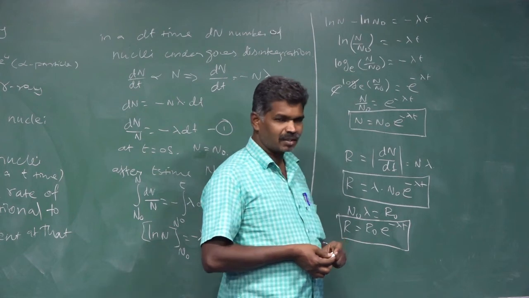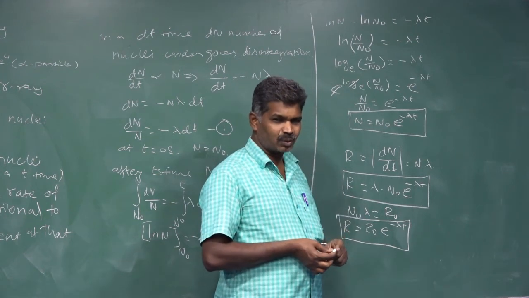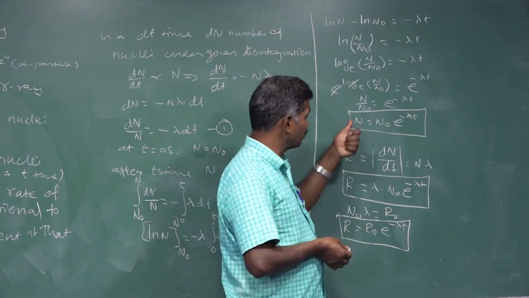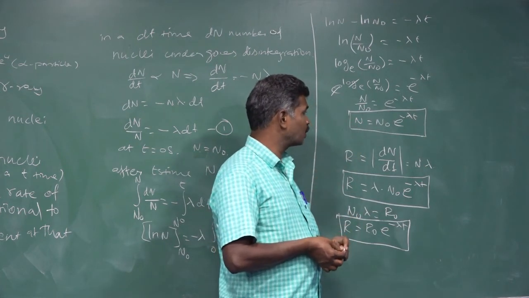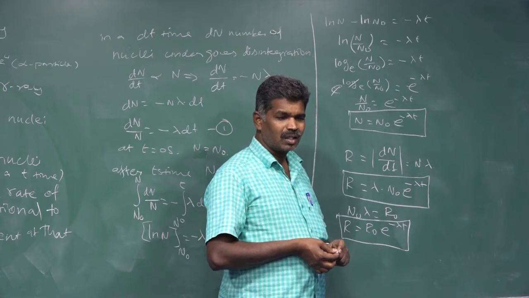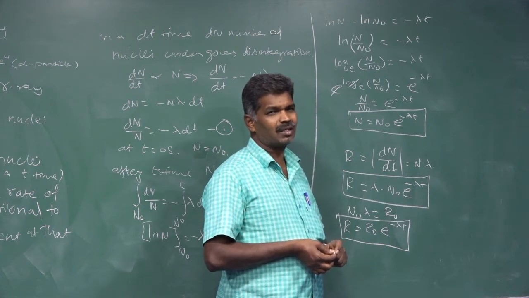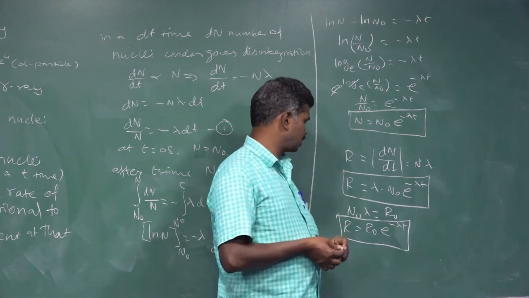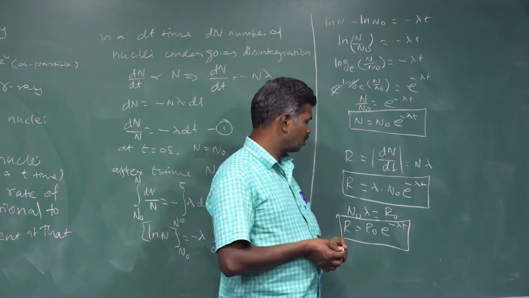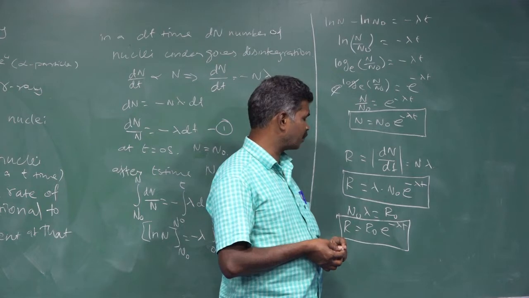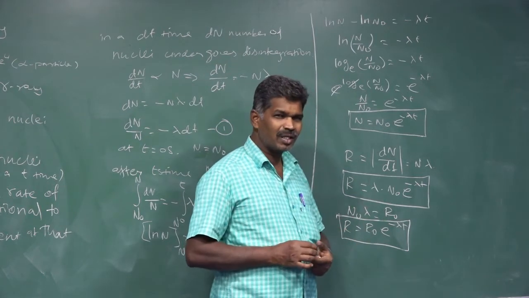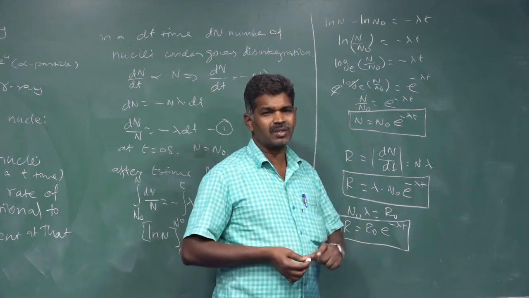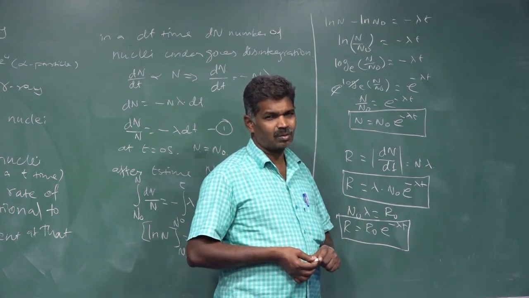So that's why we say the activity of a radioactive substance decreases exponentially, as seen from the number of radioactive atoms, which decreases exponentially with respect to time. That is, activity also decreases exponentially with time, and it will take infinite time for all N naught atoms to disintegrate.